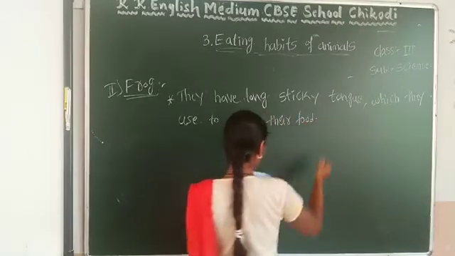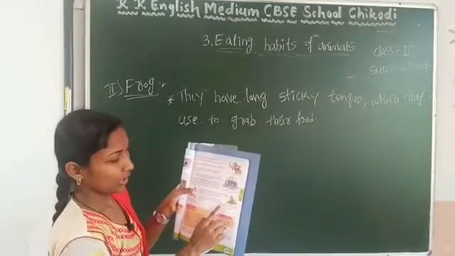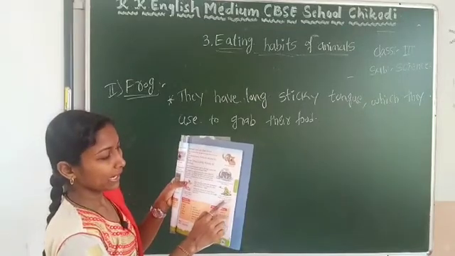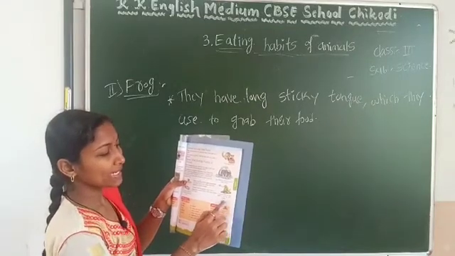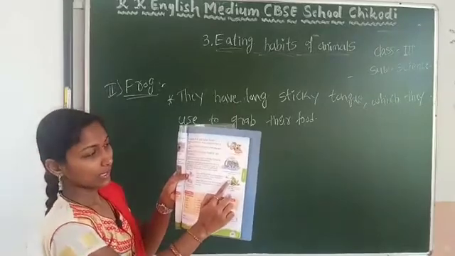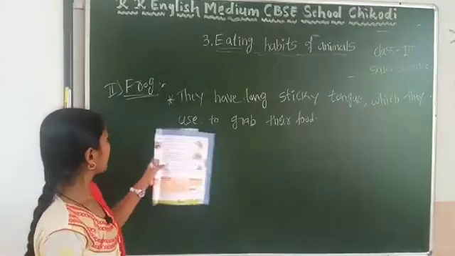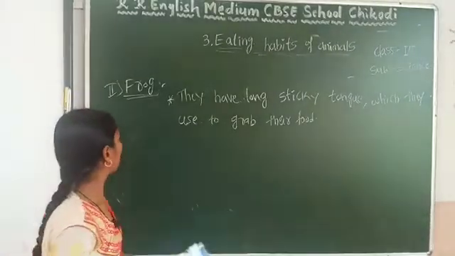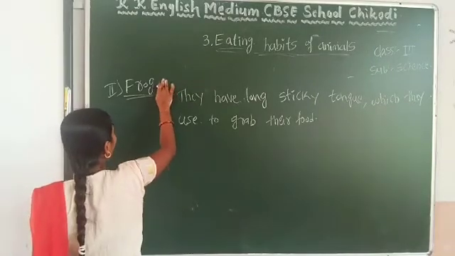See, in the picture they have given a frog. A frog grabbing its prey using its long and sticky tongue. See here. Okay, so this is the frog, and lizard also.